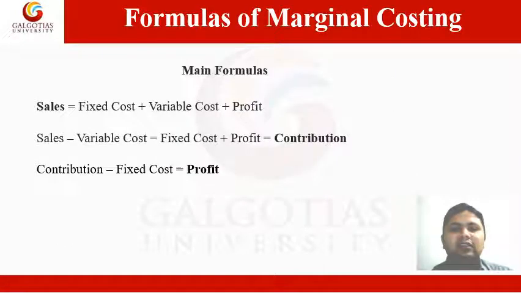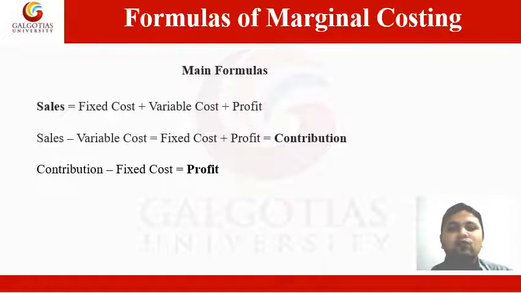Now these are the main formulas of marginal costing. The first formula says that, as you all know, sales is equal to fixed costs plus variable costs plus profit. Now we can also say that if we deduct variable costs from sales, then we are left with fixed cost and profit. This fixed cost and profit combined together is known as contribution.